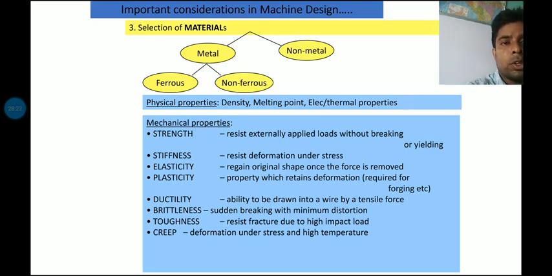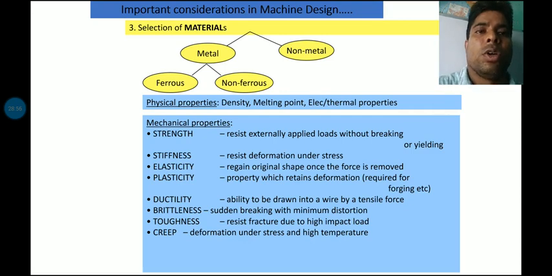So the material is also an important point, and for material properties, two types of material that we can use. One is metal and another is non-metal. Non-metal application in machine design is limited, but in metal, both types of material are specially used.